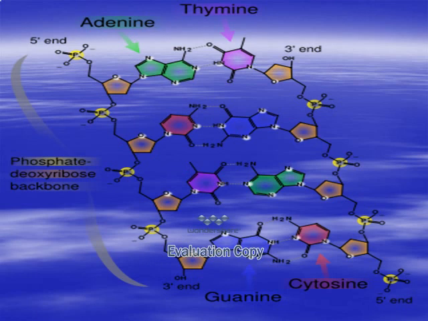This figure shows the structure of DNA. The DNA consists of 2 strands, one 5' to 3' and the other strand 3' to 5'. Each strand consists of nucleotides. Each nucleotide consists of phosphate, sugar, and base.